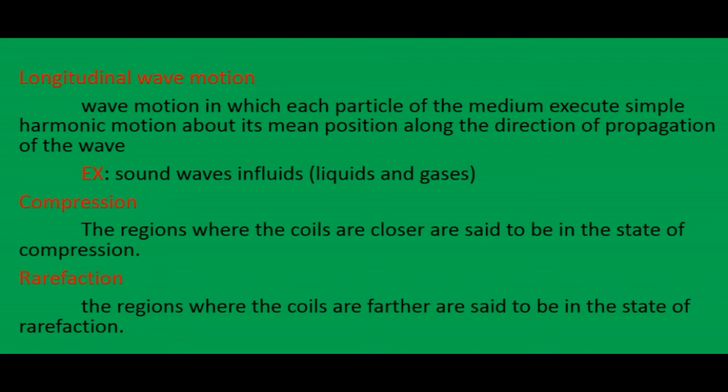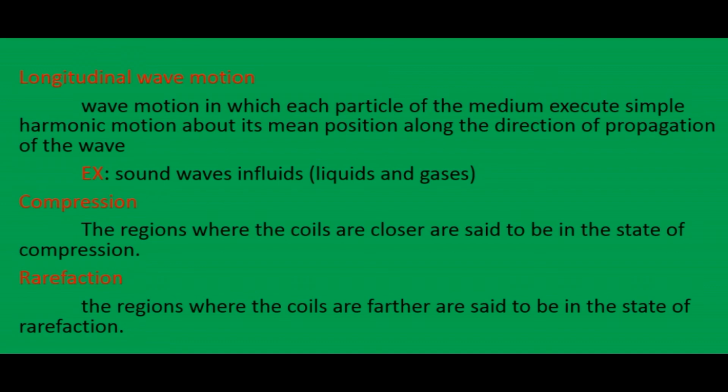So when a longitudinal wave travels in the medium, it forms two types of regions. The first one is compression. Compression means the region where the coils are closer is said to be in the state of compression. Here we consider a spring coil. The next one is rarefaction, meaning the region where the coils are further apart is said to be in the state of rarefaction.